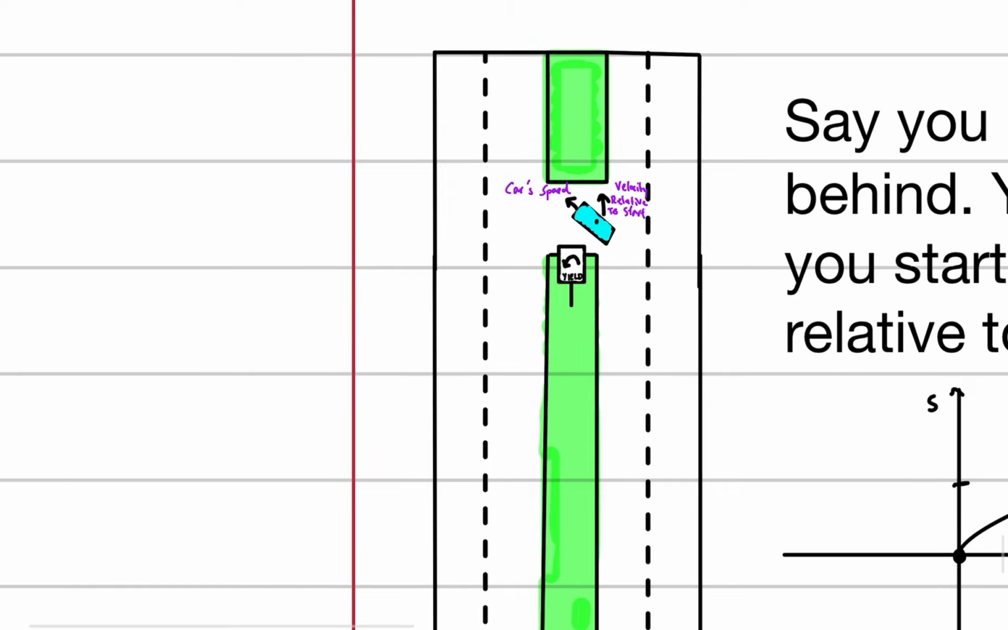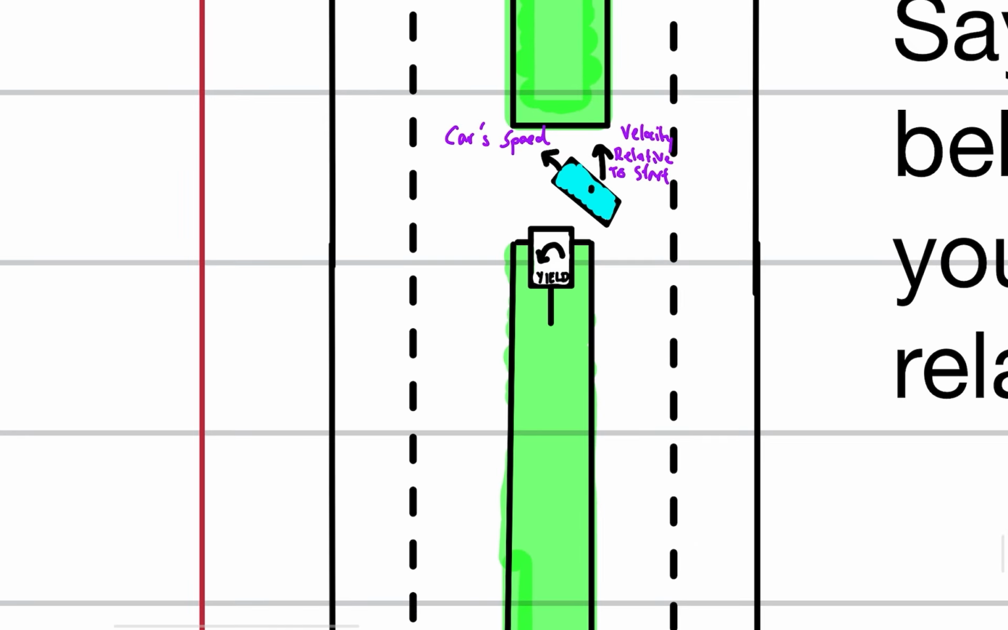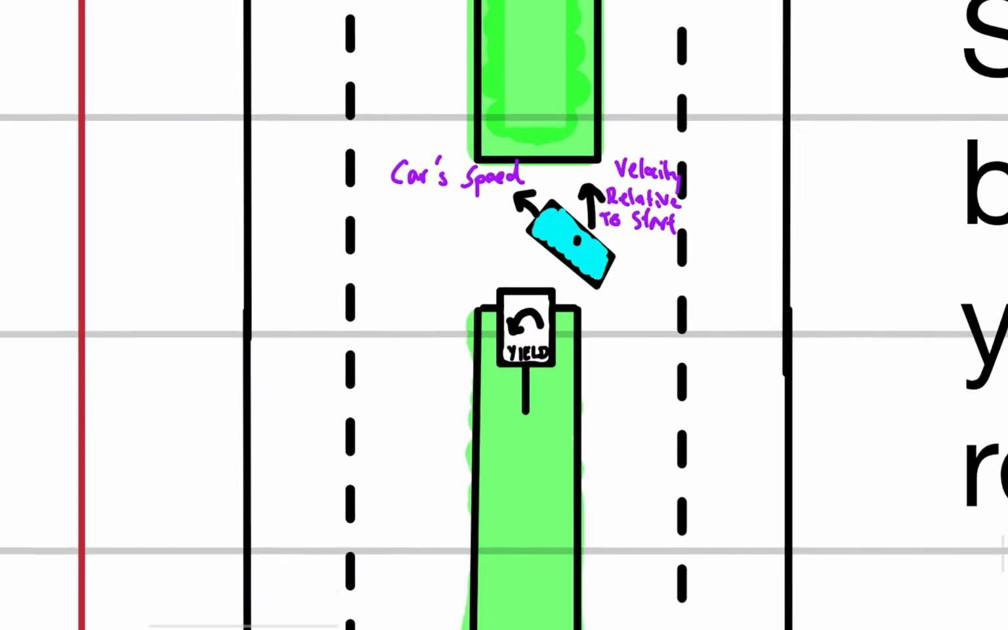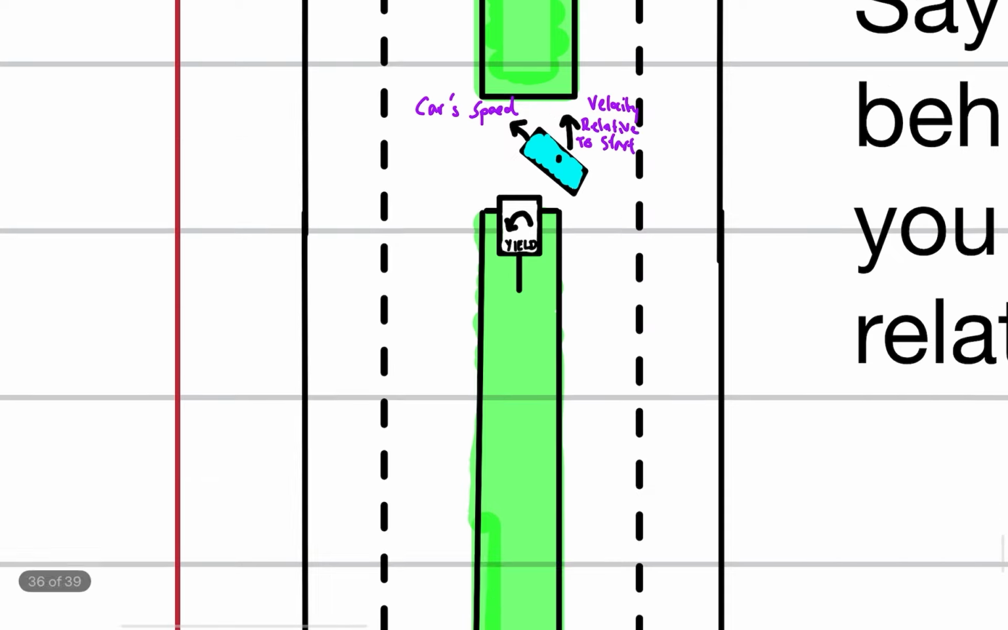Now, notice, I don't mean the car's speed. I don't mean, oh yeah, the car's going forward at X miles per hour. Must it be zero? In that case, no, because you can take a U-turn faster than 0 miles per hour. I mean vertical velocity, right? This arrow right here, which is the velocity relative to the start, that's what I mean.